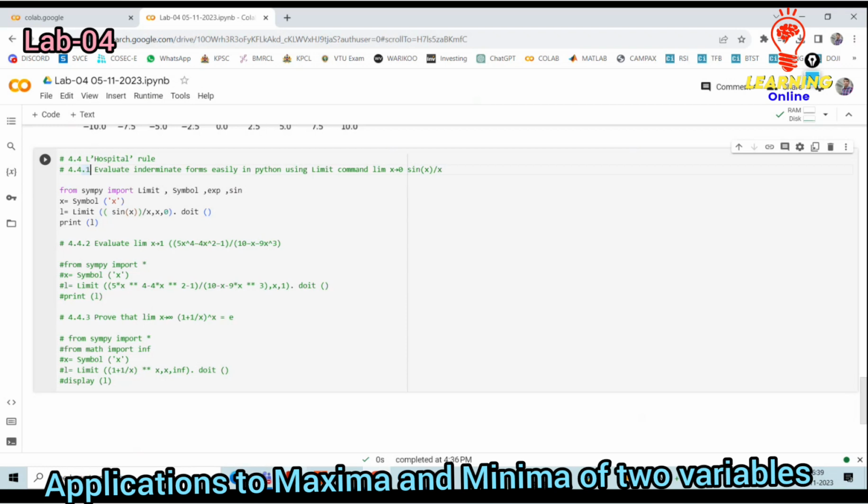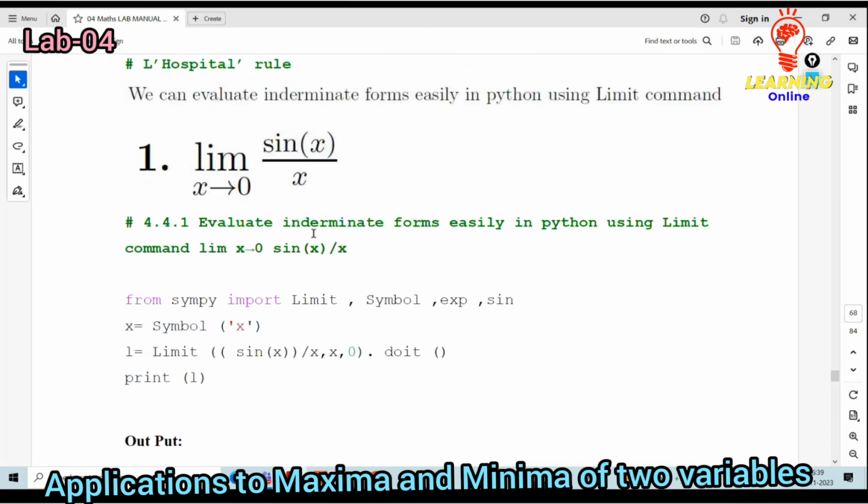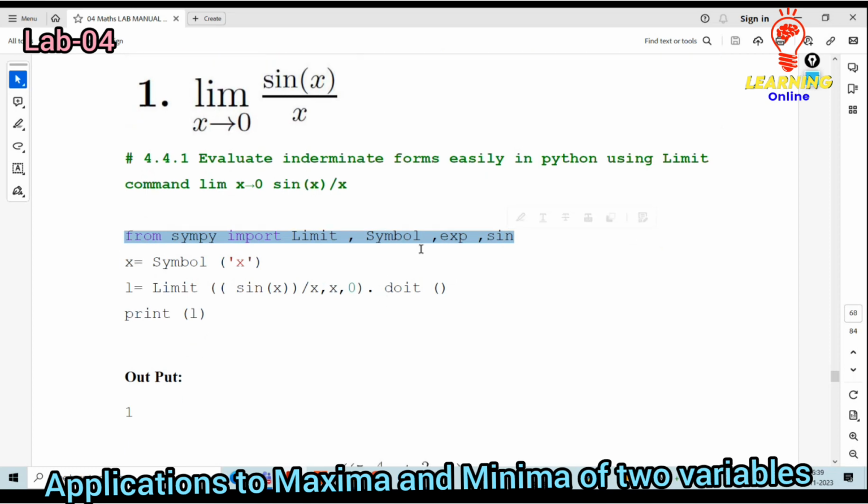What is this first expression? Limit x tends to 0, sine of x divided by x. I need to evaluate it. What I need to do is call sympy. Then symbols, exp and sin are imported: from sympy import limit, symbols, exp, sin. Then x is equal to symbols of x, because only the x parameter I need to define the limit for.